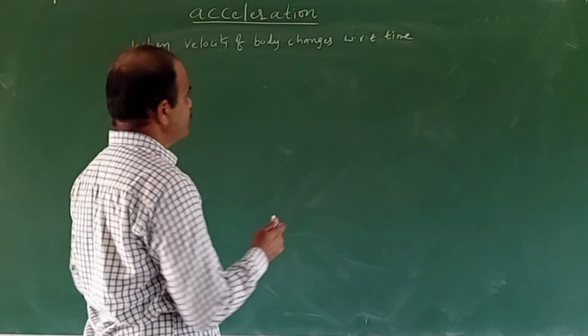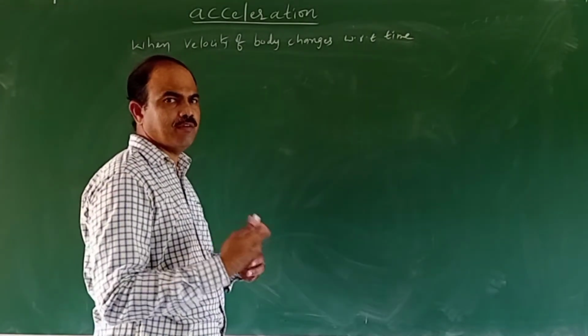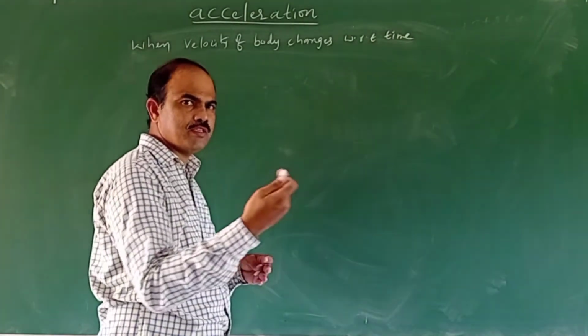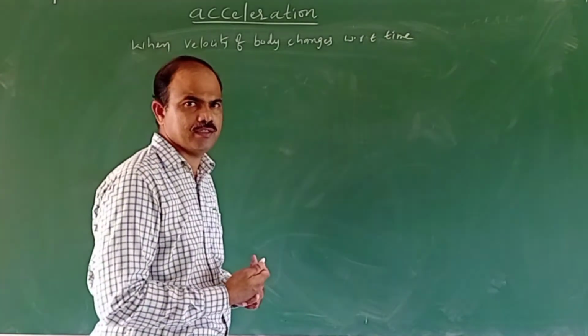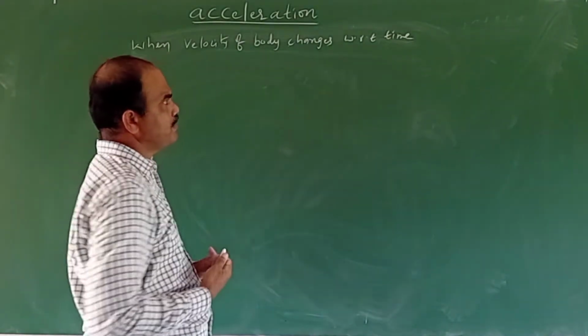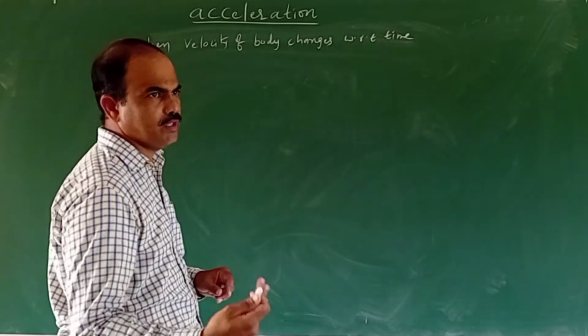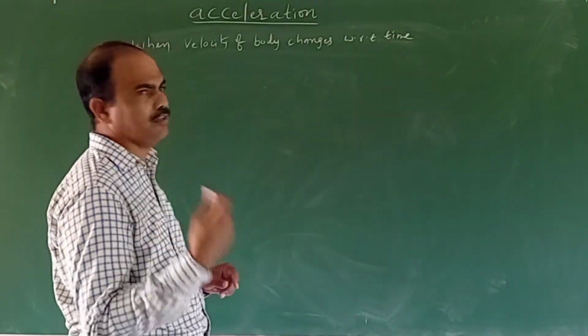Here, changes means the velocity may increase, or decrease, or the direction of the velocity may change. So the body can have acceleration in three ways.